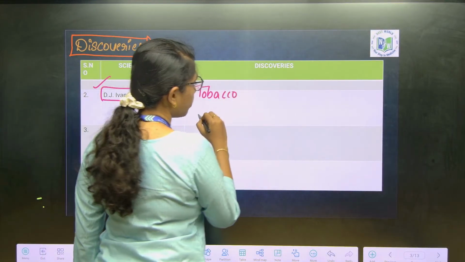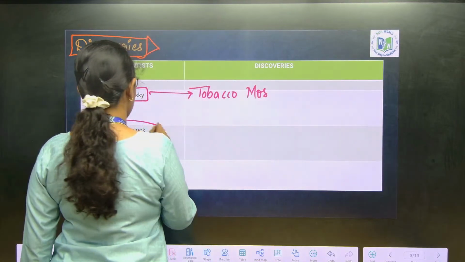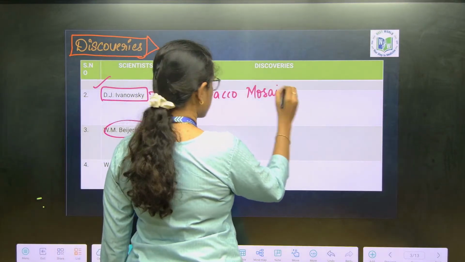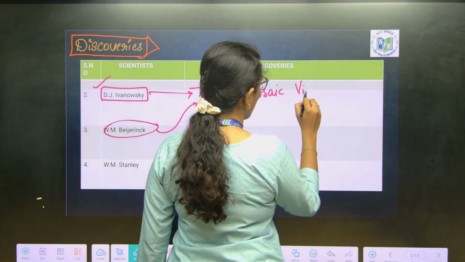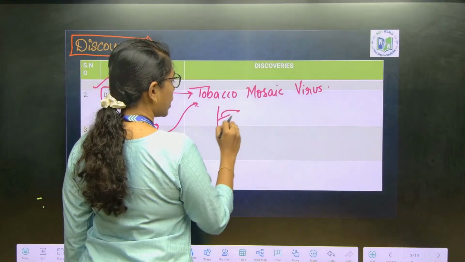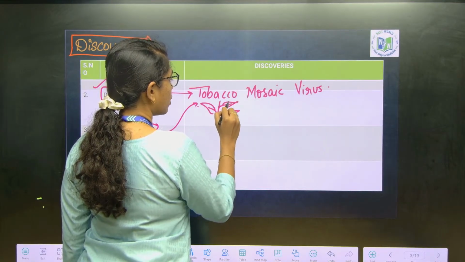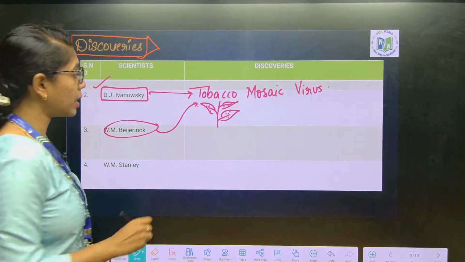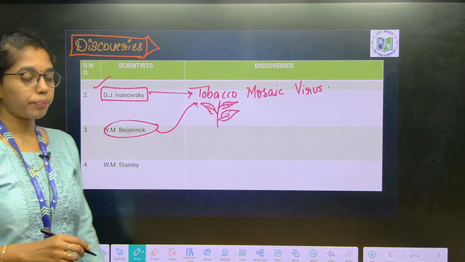He didn't name it tobacco mosaic virus, it was named by Beijerinck, but the effect of the disease was identified by D.J. Ivanovsky in tobacco mosaic, wherein from the affected plant, he extracted the leaves of the affected plant and made a fluid out of it.